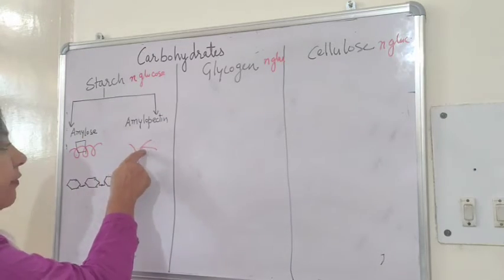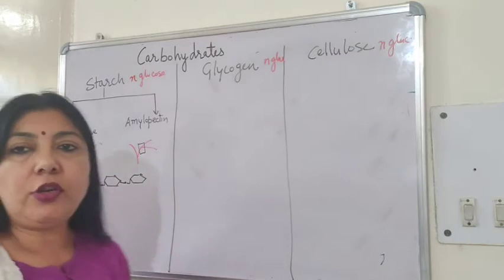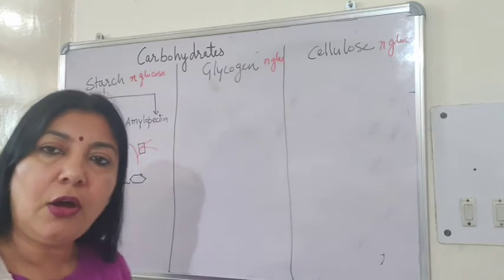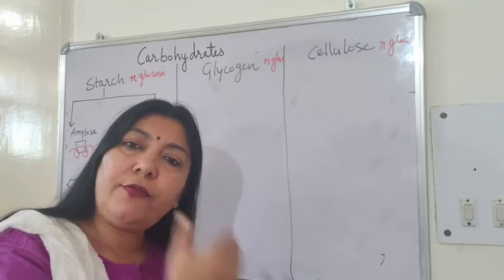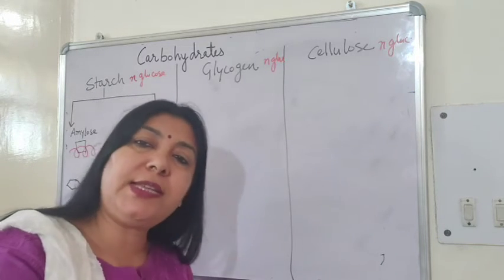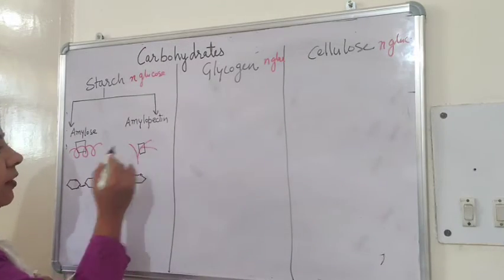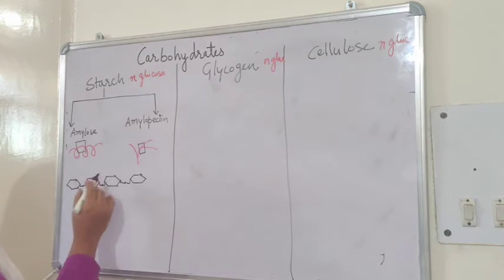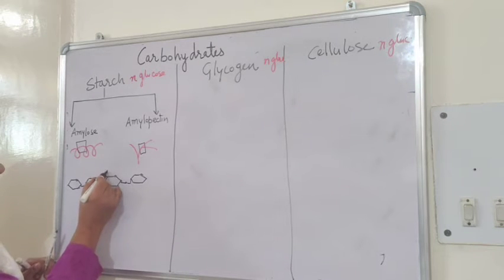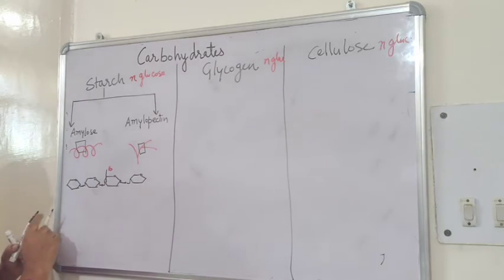But whenever there is a branching, at the point of branching, instead of alpha 1,4 glycosidic bond, there is alpha 1,6 glycosidic bond only at the point of branching. Let's see how. We know that suppose here the branching starts. Here will be the 6th position of carbon.